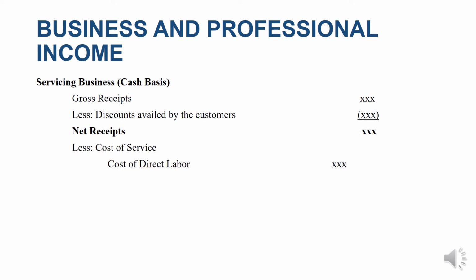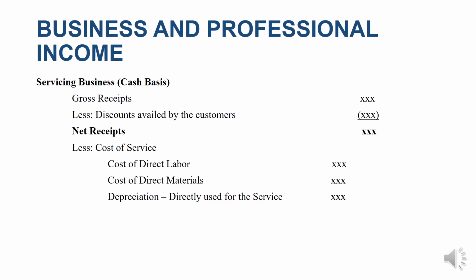So the cost of service would include the direct labor, the materials, and the overhead, such as depreciation directly used for the service. So if, for example, you are in a barber shop and whatever payment you made for your barber or for the labor, that is considered as a cost of service.